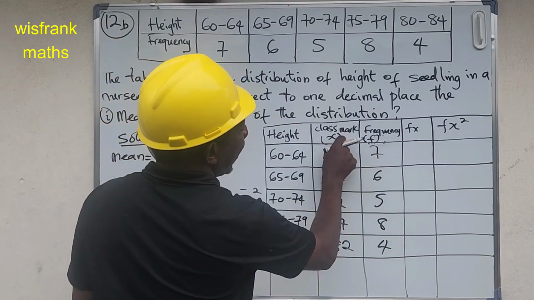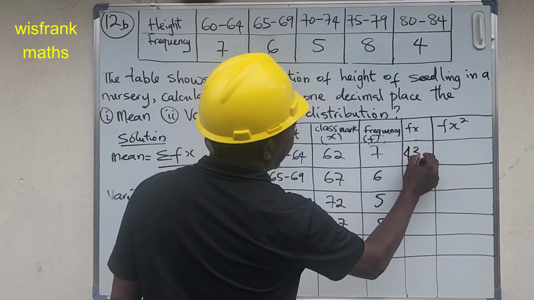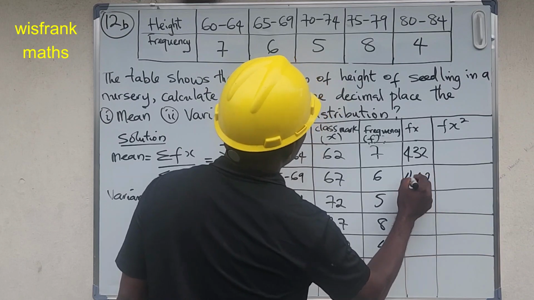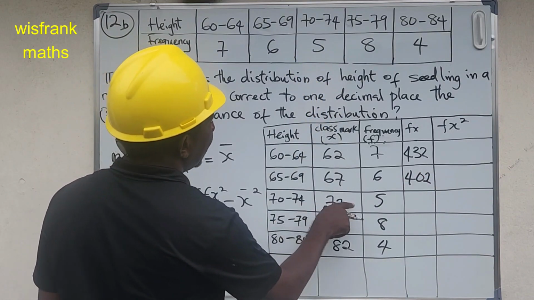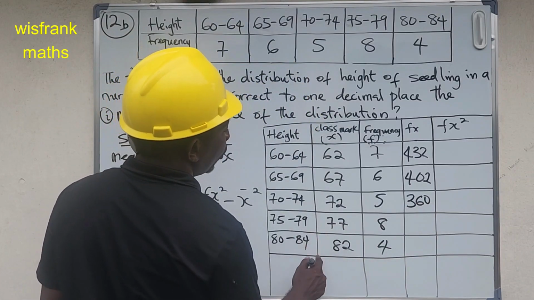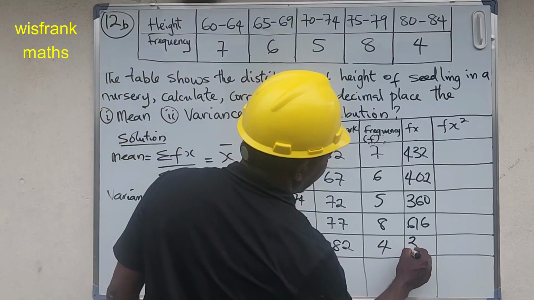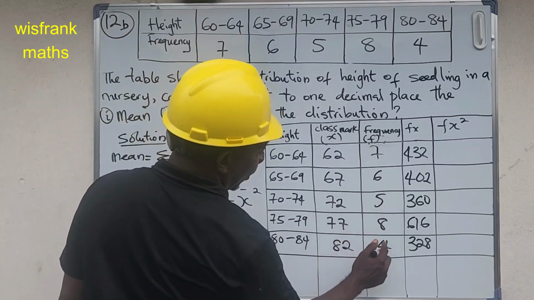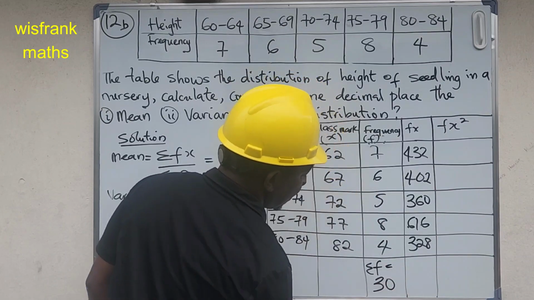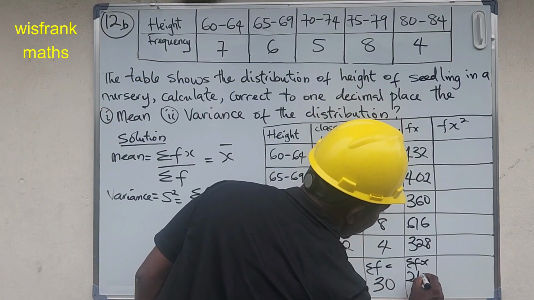The next one is fx. We have 62 times 7, which gives us 434. We have 67 times 6, which gives us 402. Next, 72 times 5 gives us 360. Then 77 times 8 gives us 616. Then 82 times 4 gives us 328. When we add this, we need the summation of these. The summation of f gives us 30. The summation of fx, when we add all of these, gives us 2140.